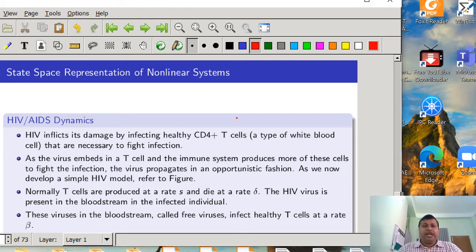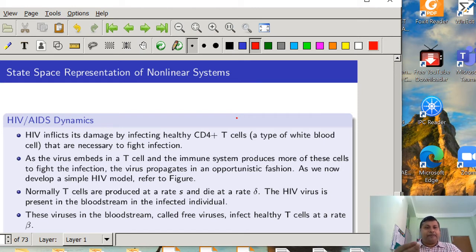Which is very interesting, an example of a biological system. As I told you, any kind of system can be represented using state space. So we have taken the example of HIV or AIDS dynamics. HIV inflicts its damage by infecting healthy CD4 T cells, a type of white blood cells that are necessary to fight infection. So we want to know, in brief, what phenomena happen if the HIV virus attacks our body, and from there we will write the dynamical equation describing the HIV or AIDS dynamics.